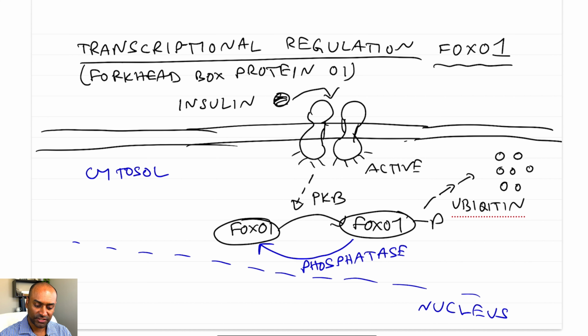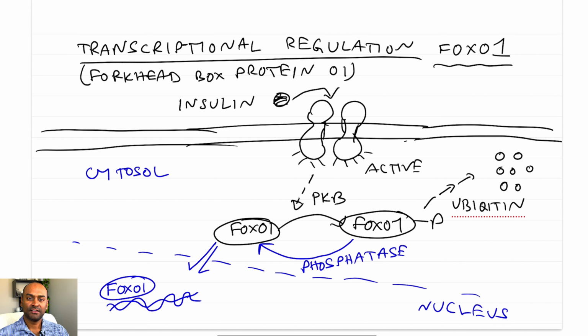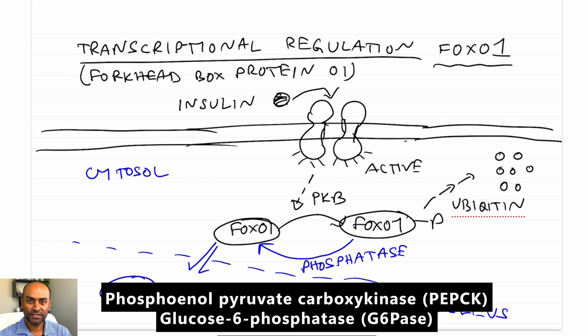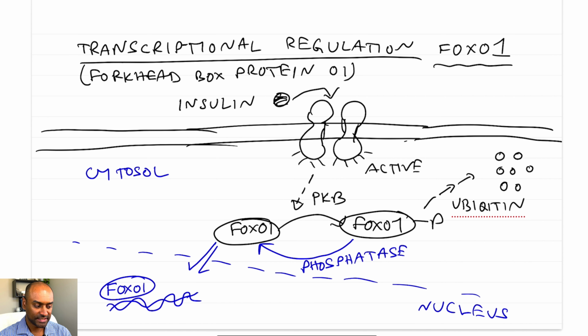Once the dephosphorylation happens, the dephosphorylated form of FOXO1 will enter the nucleus, and FOXO1 will bind to DNA near the gene cluster that triggers the synthesis of gluconeogenesis enzymes, for example, phosphoenolpyruvate carboxykinase or PEPCK, and glucose 6-phosphatase.